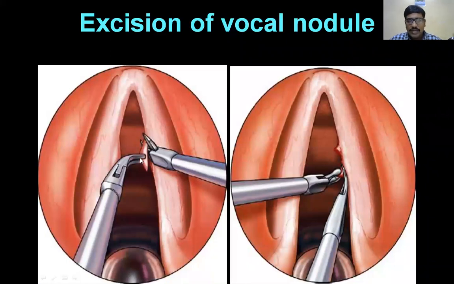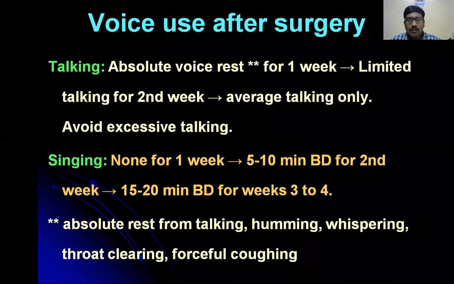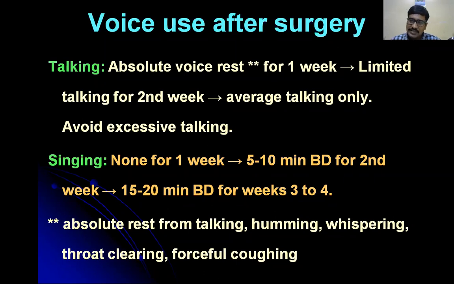So how will we excise the lesion? By doing microlaryngeal surgery, using micro scissors. I am cutting these bilateral vocal nodules. This is excision of the vocal nodules using micro scissors, and the surgery name is microlaryngeal surgery. After surgery, we'll advise the patient to keep absolute voice rest. If he's a singer, we'll ask him not to sing for at least 1 week, or for a teacher, we'll say don't teach for at least 1 week.